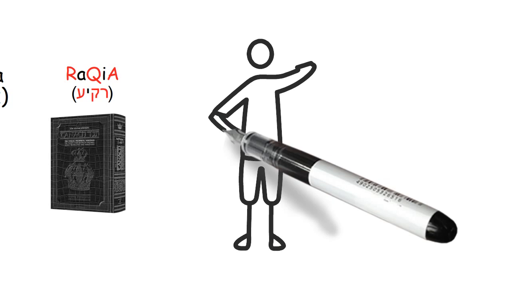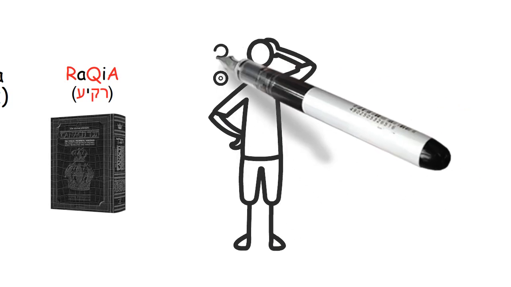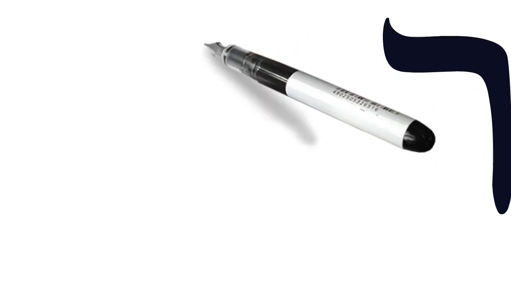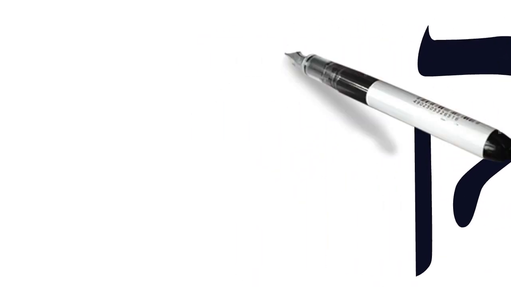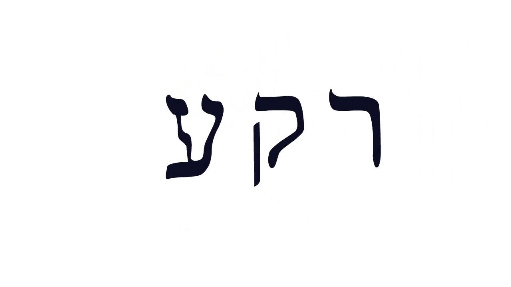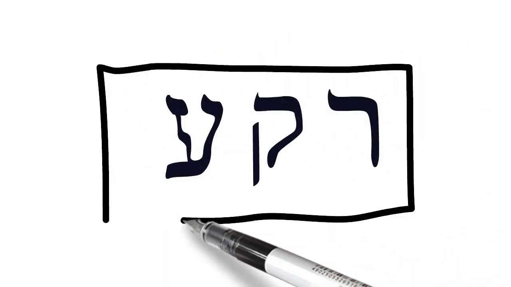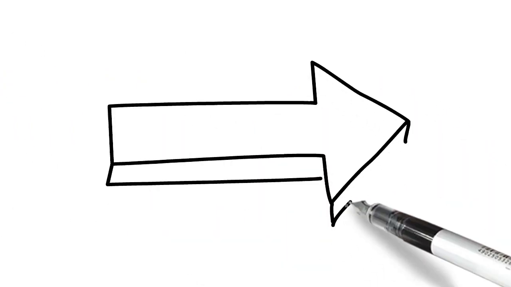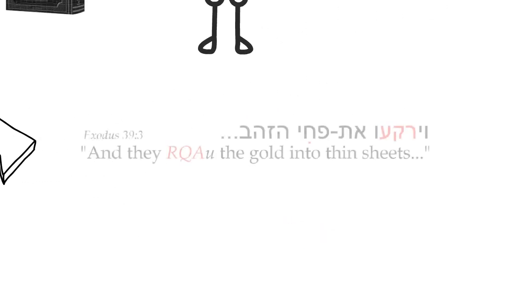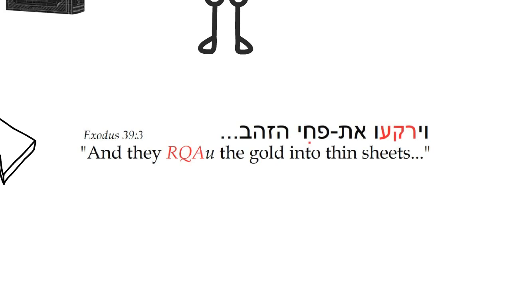But how do we know that Raqia means something solid? Well, one reason is because all of the other words in the Tanakh, both nouns and verbs, which share the exact same root of resh, kuf, ein, have the same core meanings. So, let's take a quick look at only a few of the many examples of the root use. We see a verb form used in Exodus 39:3 where it says, "And they Raqia sheets of gold." Here the gold was beaten and stretched and cut into thin light strips to be used in embroidery.